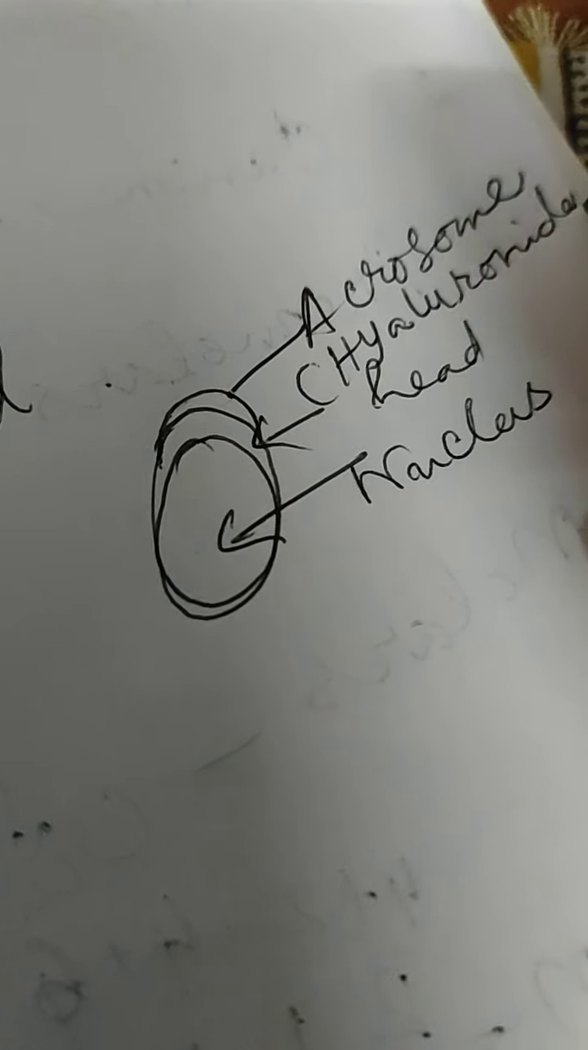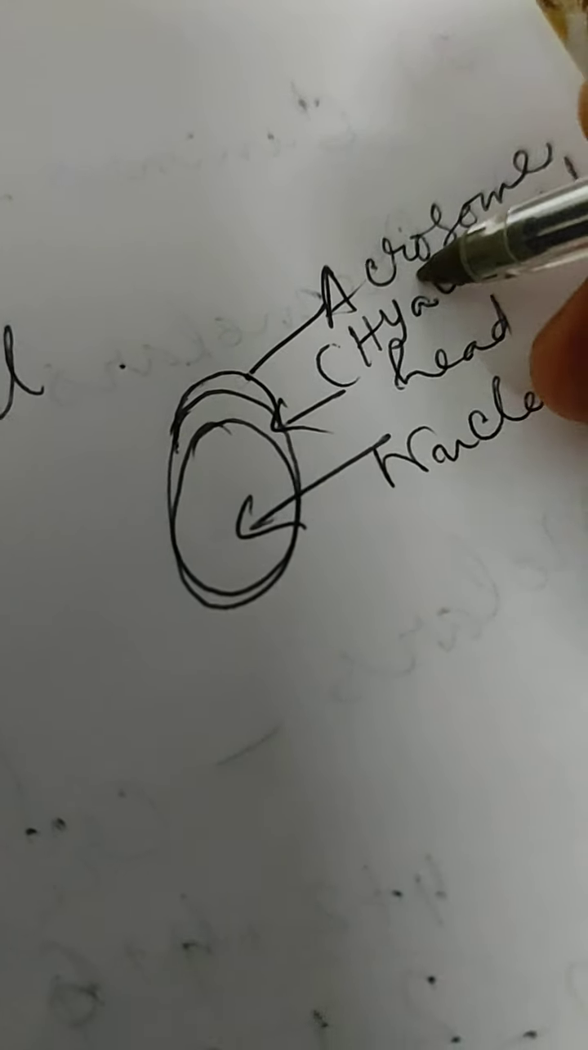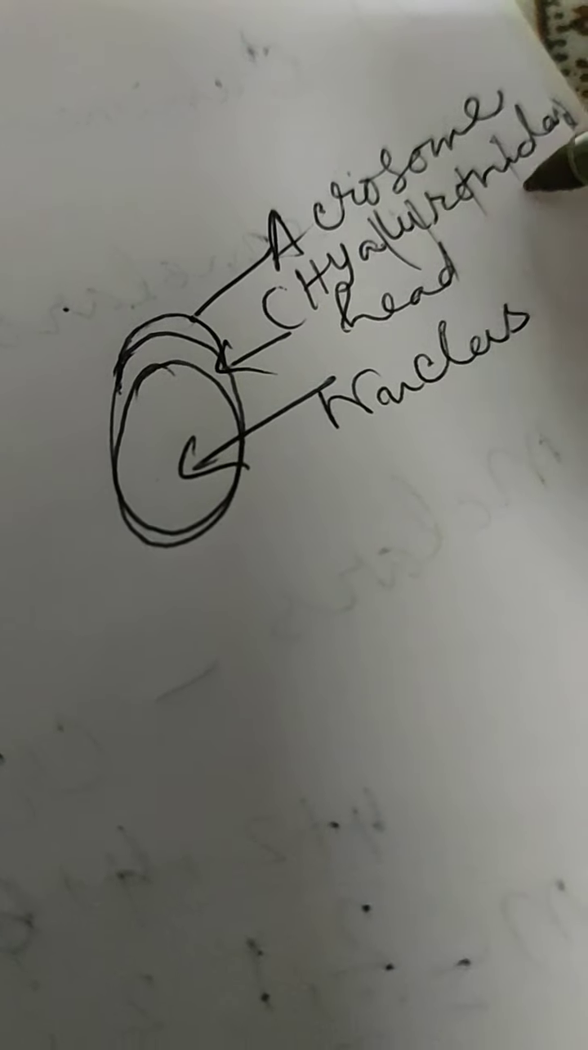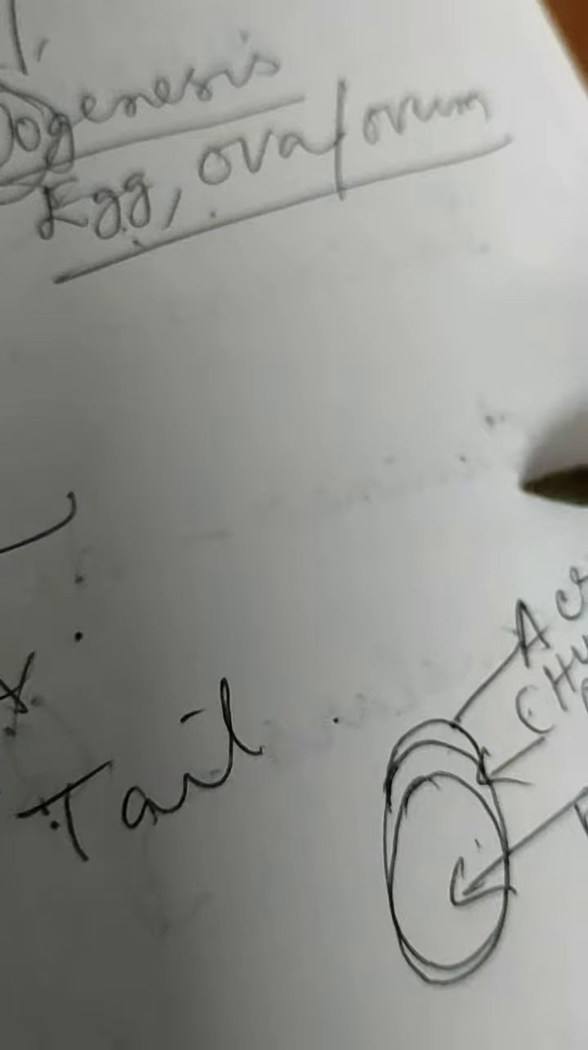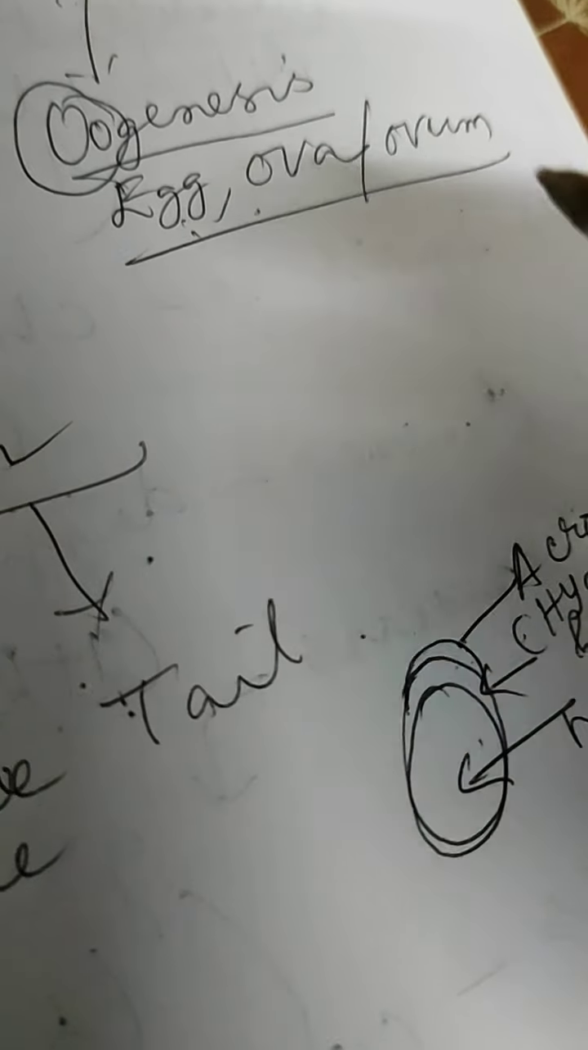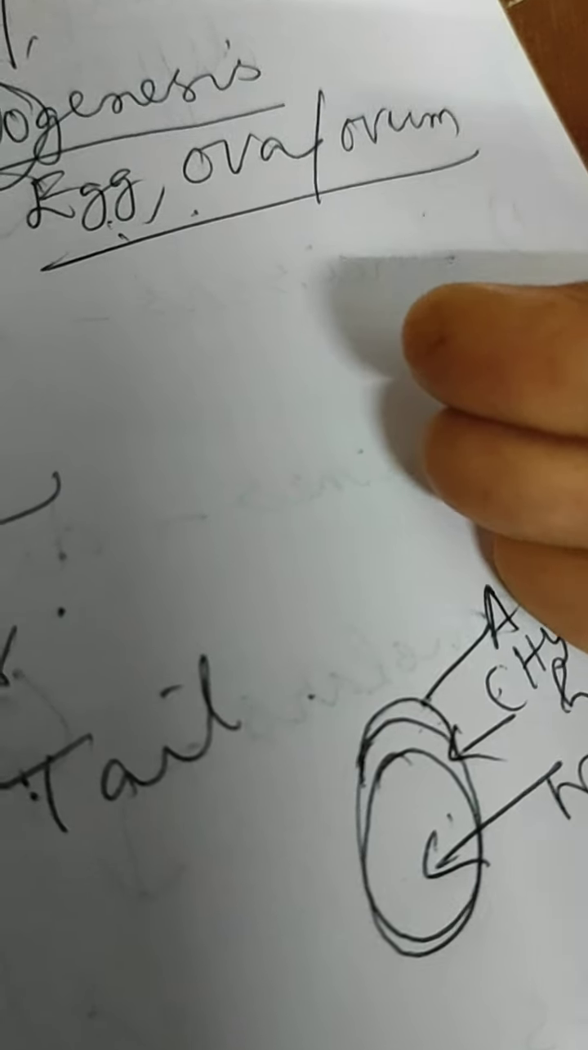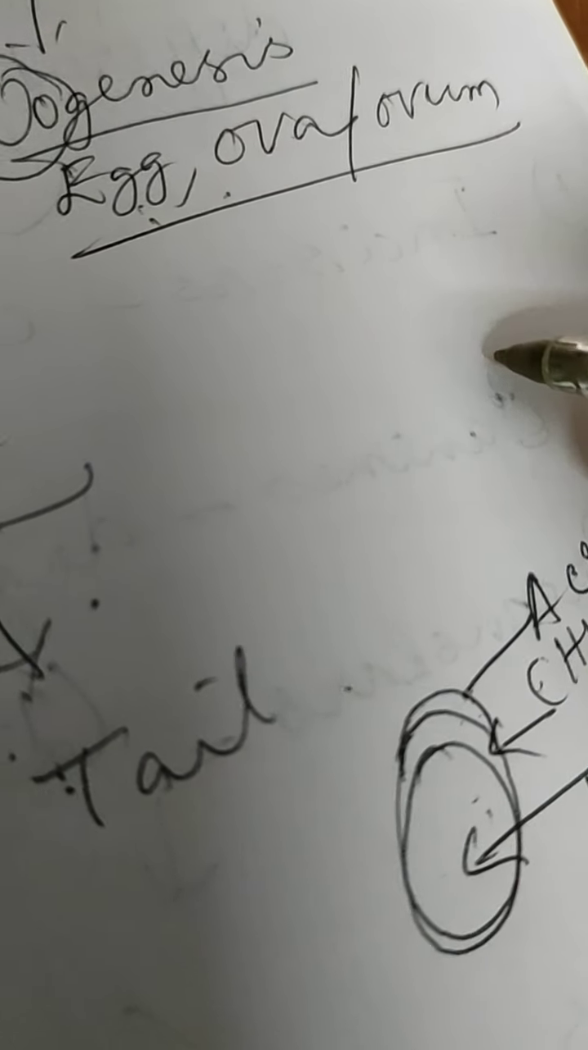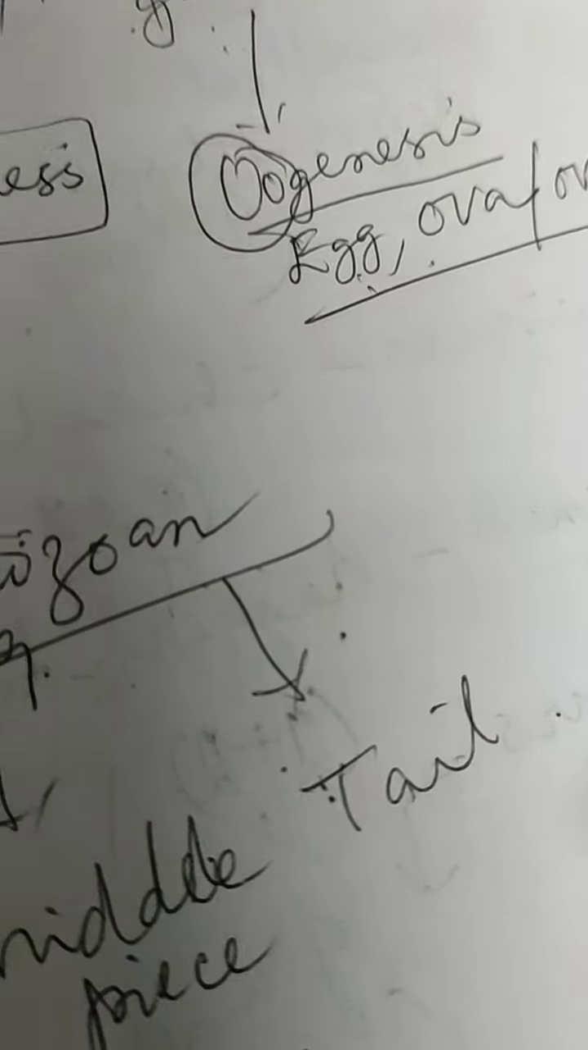This acrosome has an enzyme. The name of that enzyme is hyaluronidase. Syllable-wise I have pronounced it: hyaluronidase. What is the function of this enzyme? This enzyme helps the sperm to penetrate the egg layers. The egg or ovum is provided with so many layers, and this enzyme will destroy these layers so that the sperm can fertilize the egg. That is the function of this head.